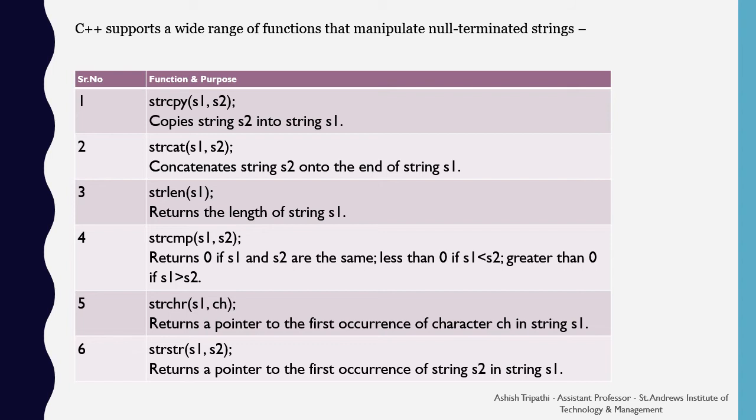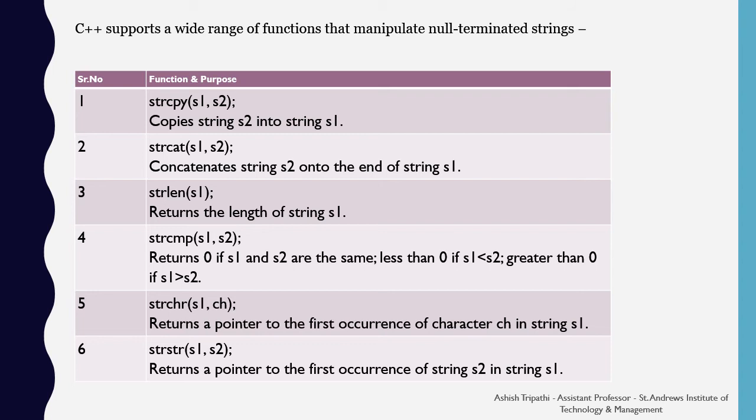strcmp is used to compare the two strings. When it returns 0, it means both the strings are the same. If it returns less than 0, that means the second string is greater than the first string, and if it returns greater than 0, then the first string is greater than the second string.